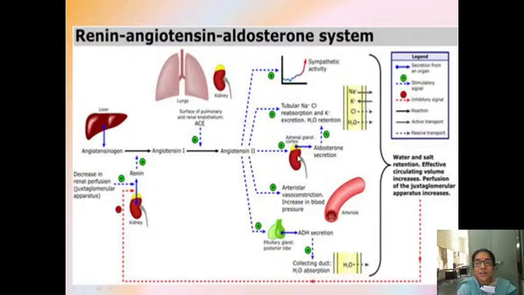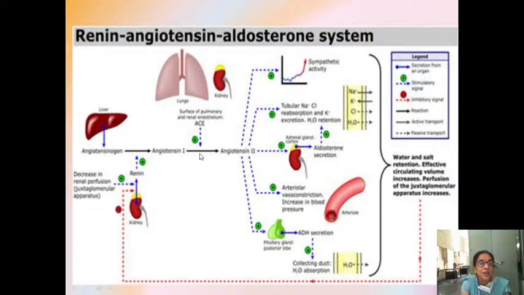So adrenal cortex aldosterone function is this. ADH function is this. So angiotensin 2 is a potent vasoconstrictor, bringing about vasoconstriction everywhere. So your water is absorbed into the blood vessels.